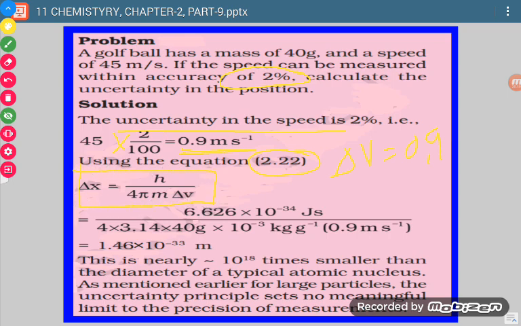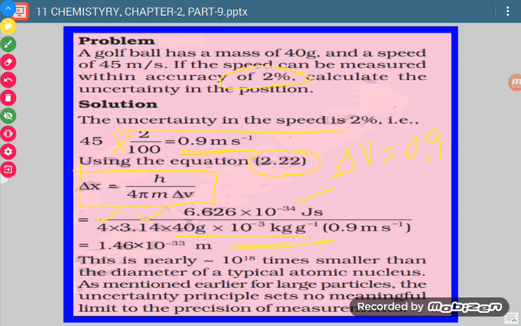Now we will use this equation for calculating the value of delta x. We put the value of h, then 4 pi, m, where m is given as 40 gram, and delta v. Gram is to be converted to kg, so it is 40 gram into 10 raised to the power minus 3.